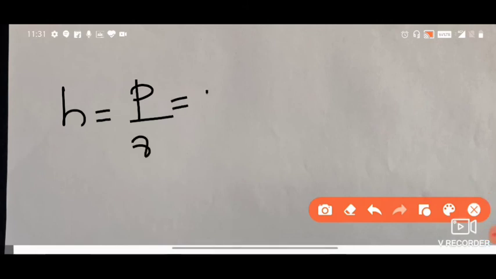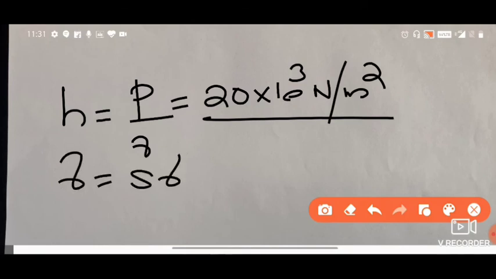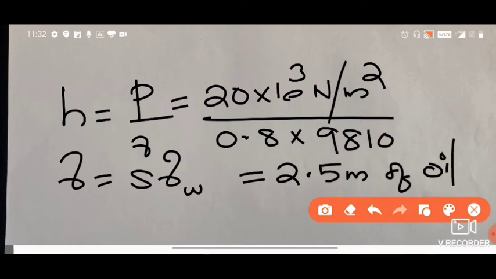So when you solve it, what you need to find is H is equal to P by gamma, and pressure is 20 into 10 raised to 3 Newton per meter square, and gamma for the oil is nothing but specific gravity into gamma of water, that is 0.8 into 9810. So when you solve this, you will be getting the value as 2.5 something meters of what? Which liquid are you using here? You are using oil. So this is how you find the pressure head.